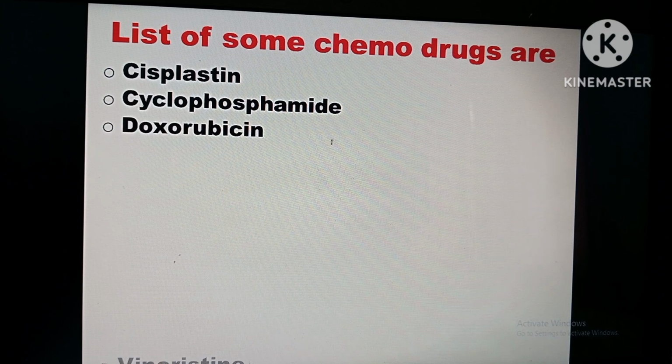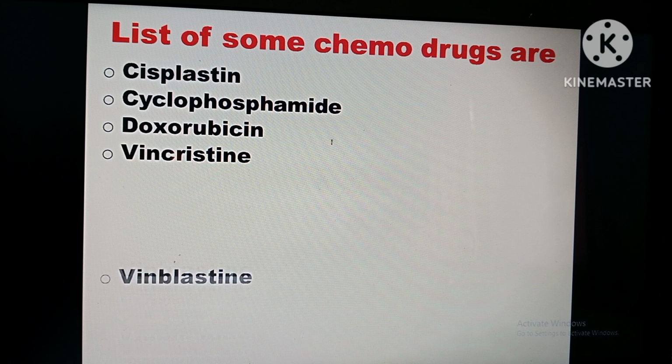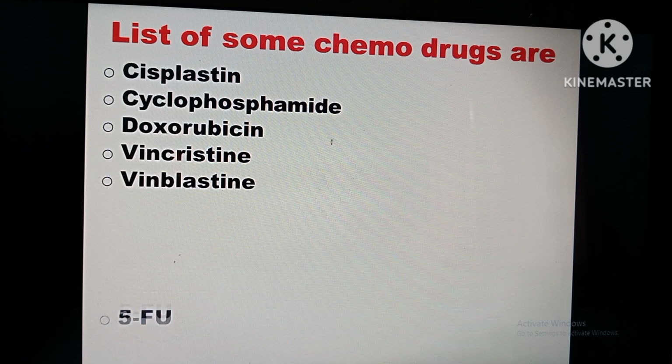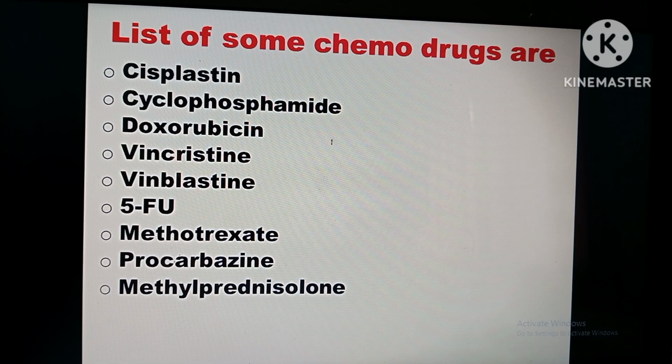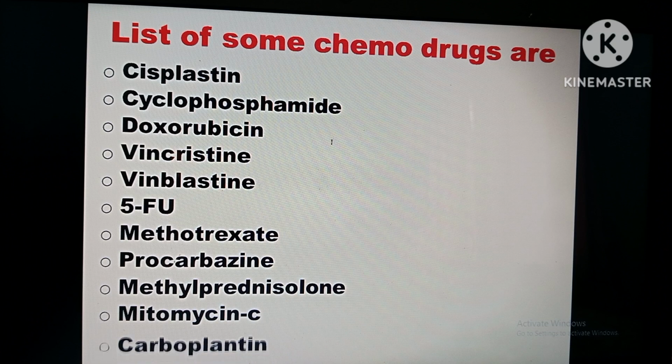Cisplatin, cyclophosphamide, doxorubicin, vincristine, vinblastine, 5-FU, methotrexate, procarbazine, methylprednisolone, mitomycin C, and carboplatin. At least study these today. Very important.